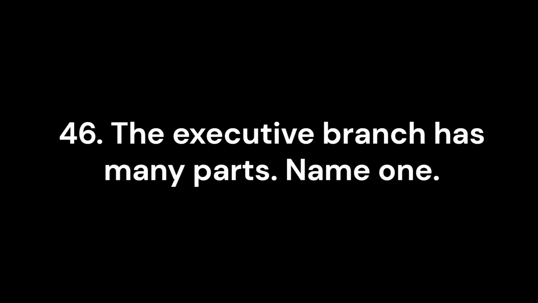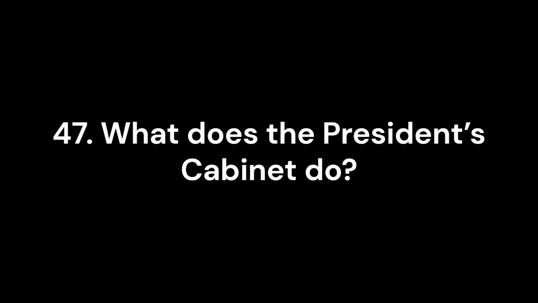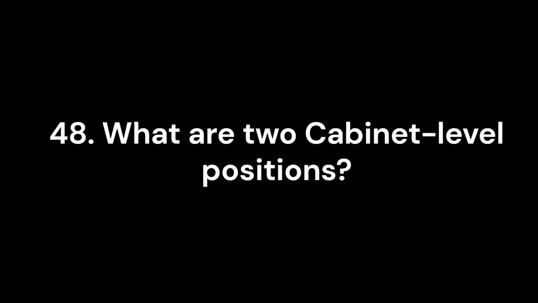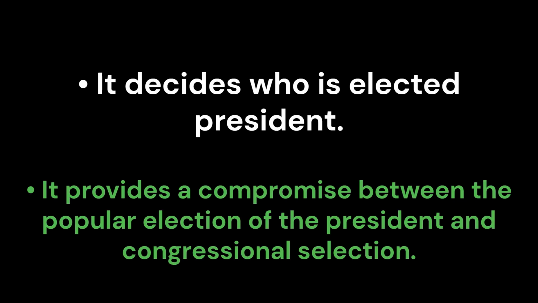46. The executive branch has many parts. Name one. President of the United States. 47. What does the President's cabinet do? Advises the President of the United States. 48. What are 2 cabinet-level positions? Vice President and Secretary of State. 49. Why is the Electoral College important? It decides who is elected president.